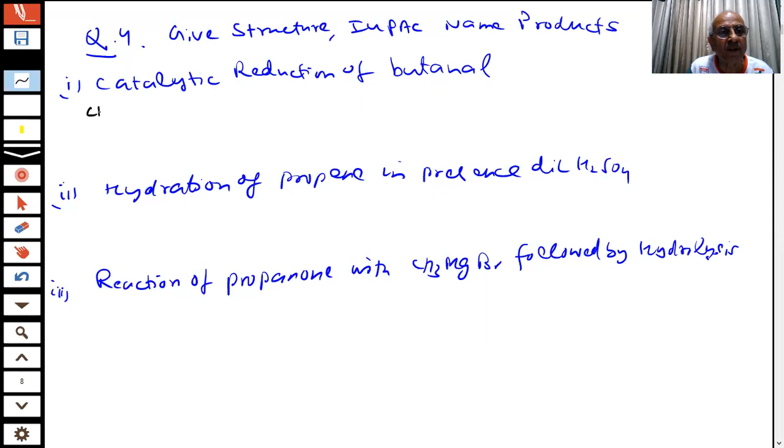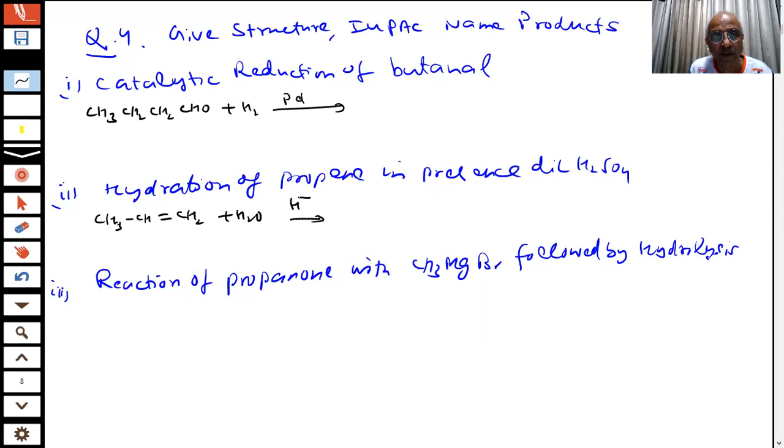What is the product in first case? CH3, CH2, CH2, butanol. This butanol. What is the catalytic reduction? What will be the product? Question number 2, CH3, CH double bond CH2 plus H2O in the presence of H plus. What is this? Propanol. CH3, C double bond O, CH3 plus CH3 MgBr, students, followed by H2O. These reactions are not difficult.